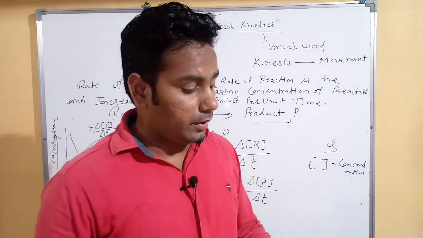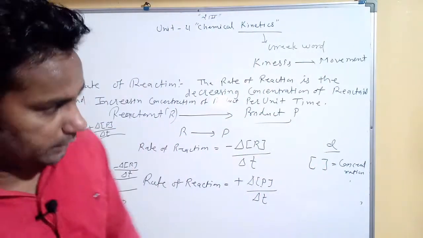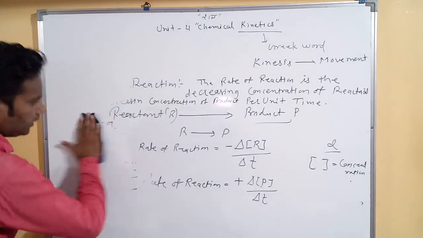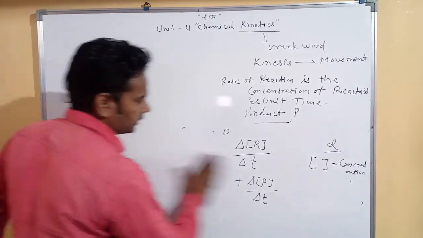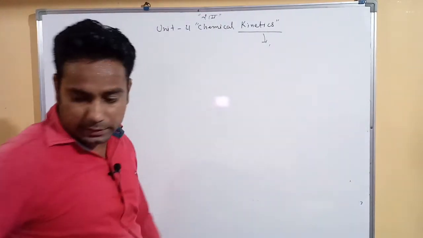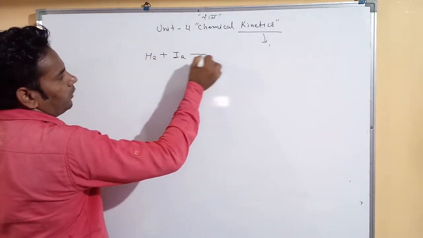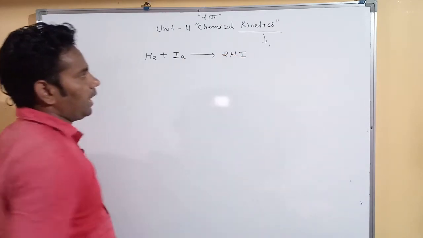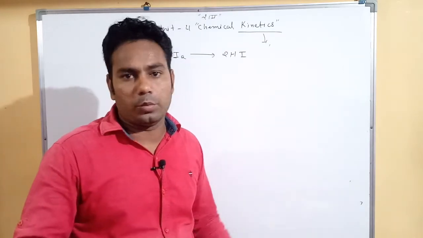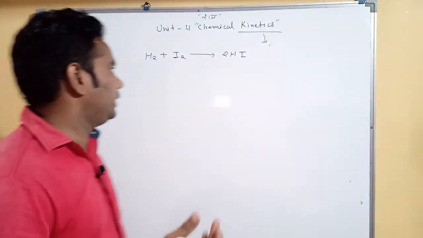Done. Now we move to some examples which show the rate of reaction. First, I take one reaction: H2 reacts with I2 and forms 2HI. H2 plus I2 converts into 2HI. Rate of reaction depends on only one reactant, not more than one. It depends on you which reactant you show.